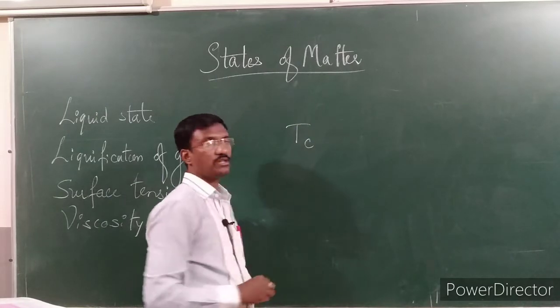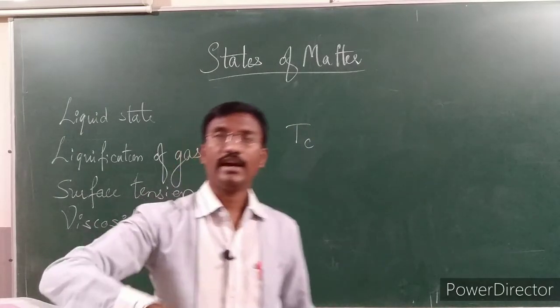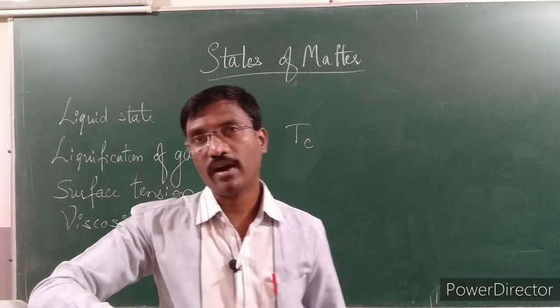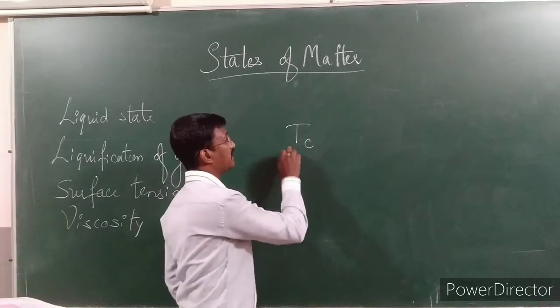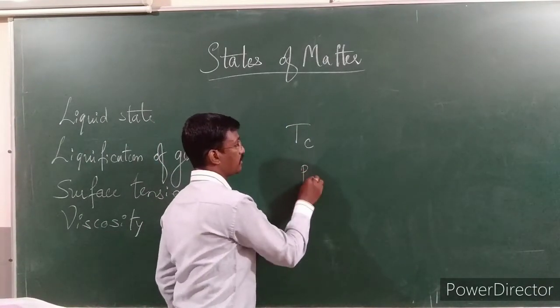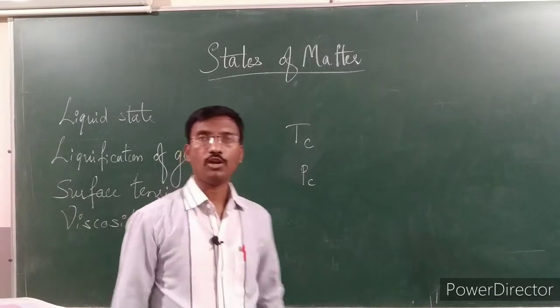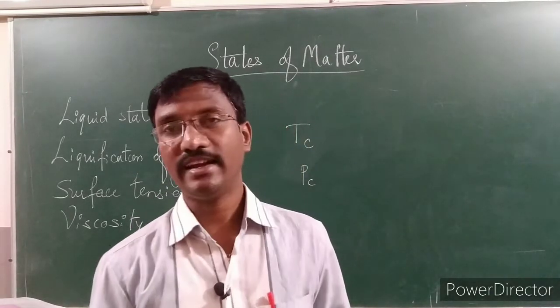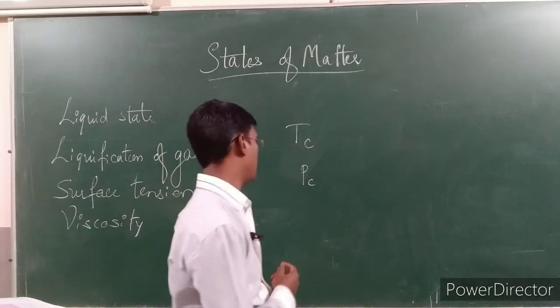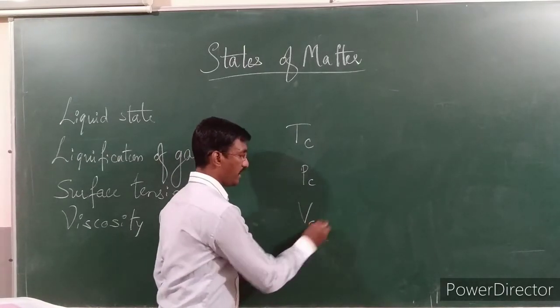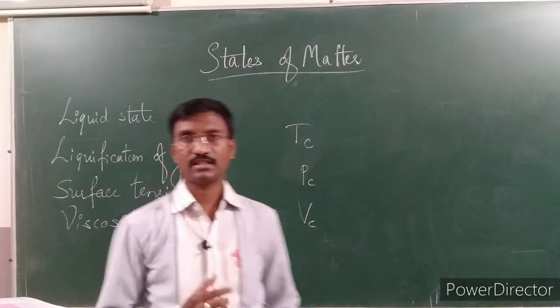Similarly, what is the minimum pressure required? The pressure applied at critical temperature is called the critical pressure, and the volume which is maintained constant is called the critical volume, represented as capital V and small c. These are some of the terms.